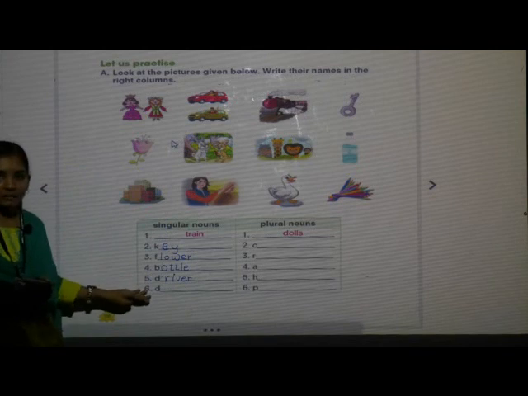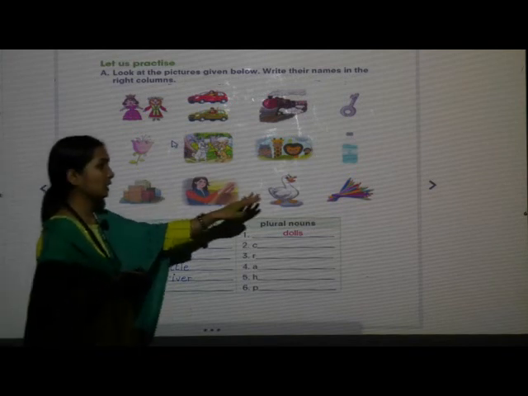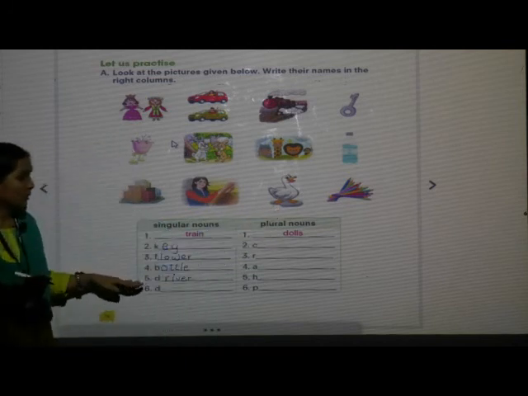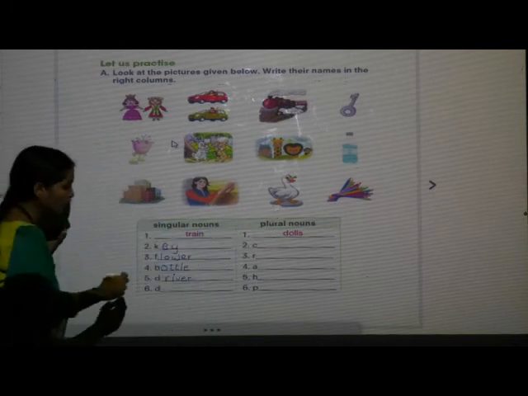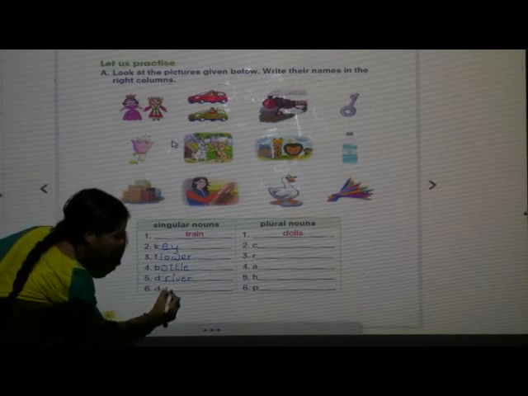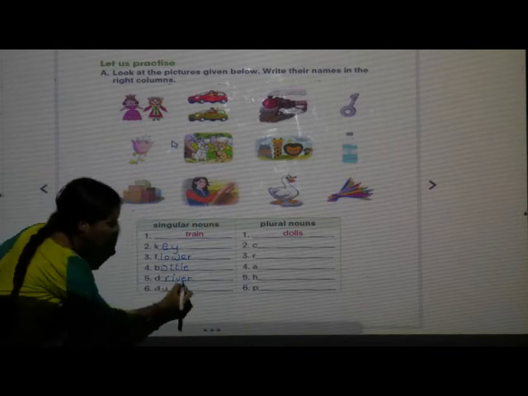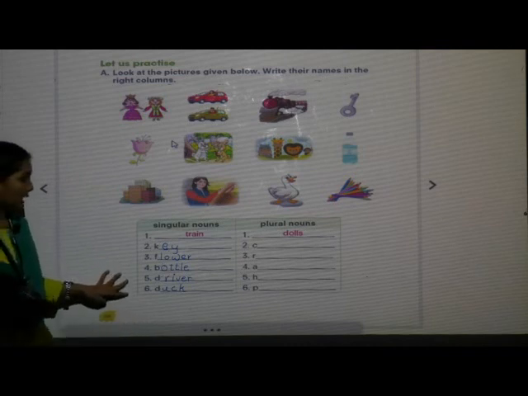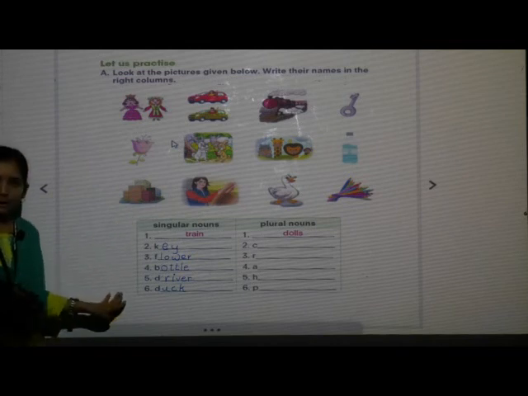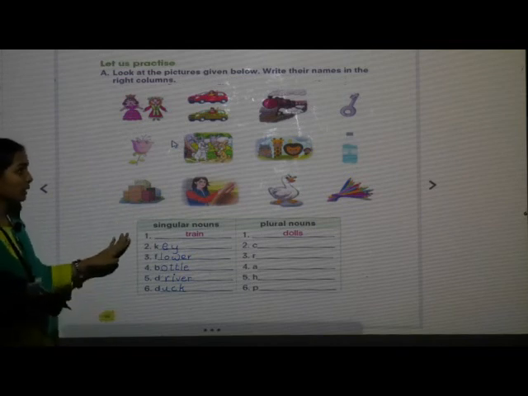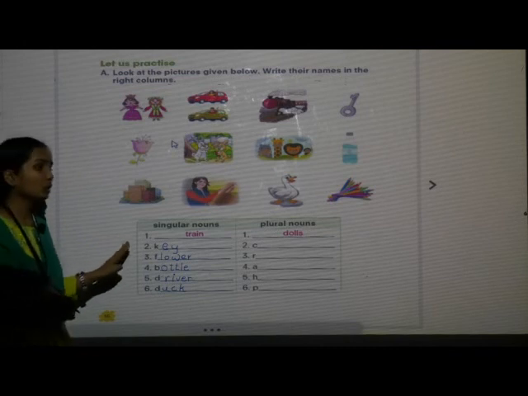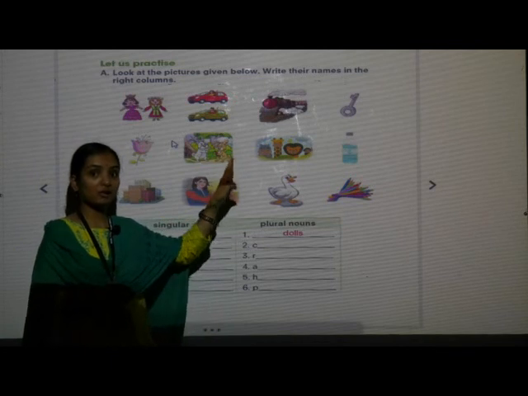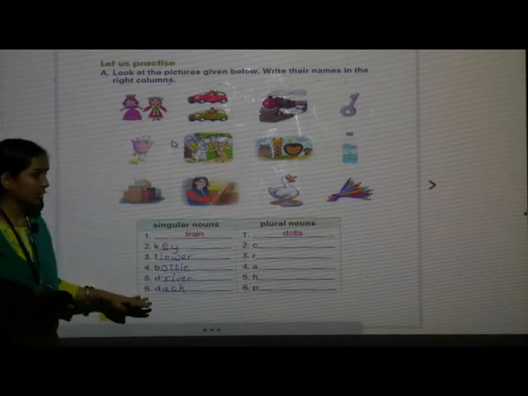D-R-I-V-E-R. Driver. Next one is duck, and it is one in number, so it comes under singular nouns. D-U-C-K. Duck. So in this way we have written the singular nouns, all the things we see single.